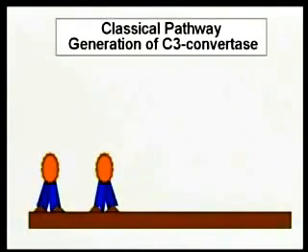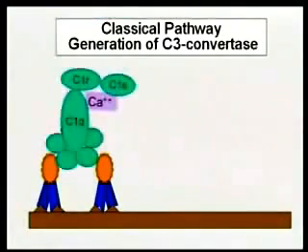All right? And the first thing that occurs, once we have an immune complex, an antigen-antibody complex, C1QRS can bind. So C1QRS binds to the antibody molecule. The formation of this complex is calcium dependent. That's why I have calcium in here. And that's not unimportant.